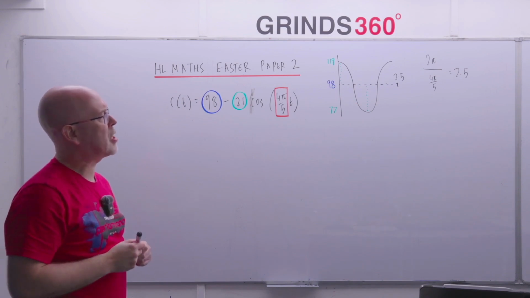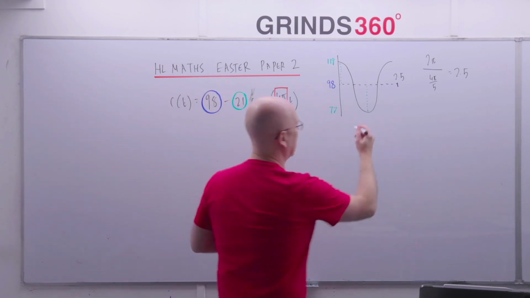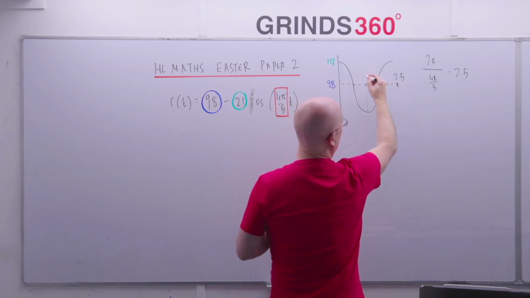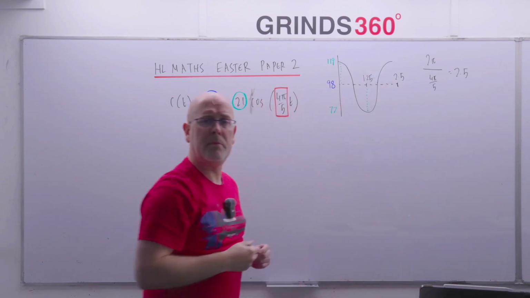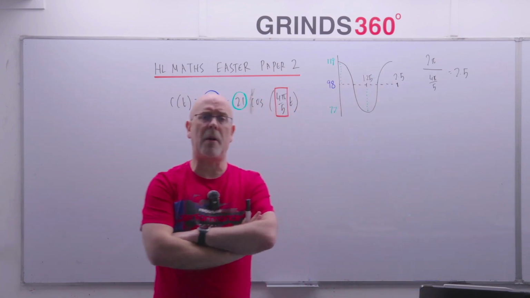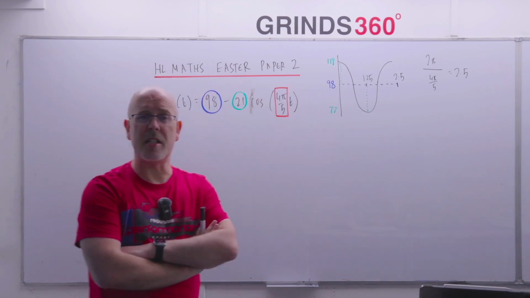So now I've sketched out the graph, and I've got a pretty good idea what's going on here. And what I might even observe here is that's the halfway point there. So halfway between 0 and 2.5, that's 1.25. I'll show you why I'm noting that in a second, right? So see that before I even start answering any parts of the question here, I have a pretty good idea what happens with this guy's blood sugar.